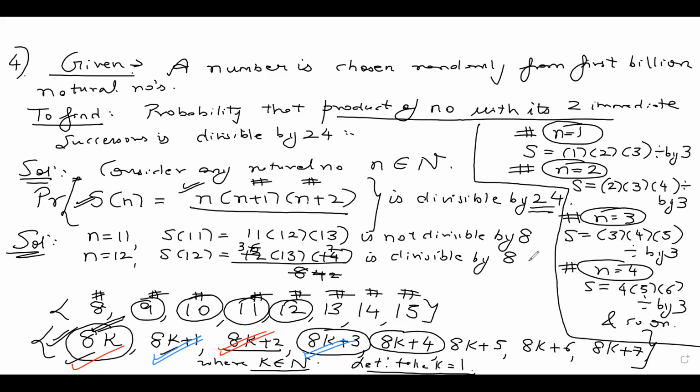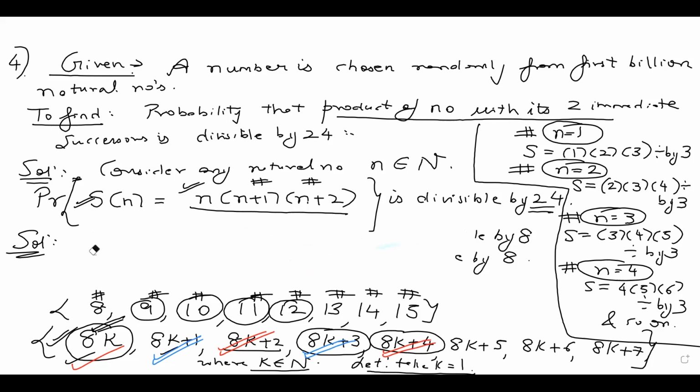Since it's divisible by 8, I can put a red tick here. Then let's look at the next number now. So guys, I erase this part off now. Let's look at the next number, which is 13.